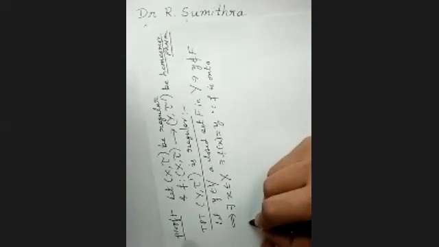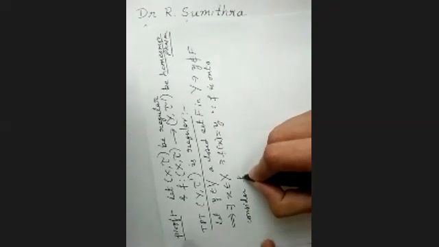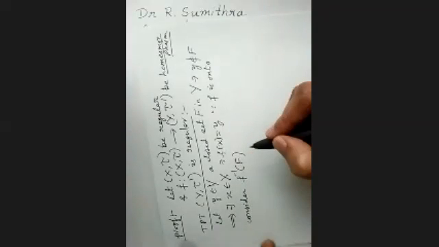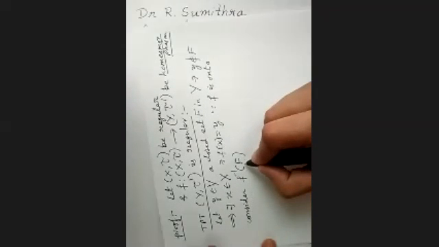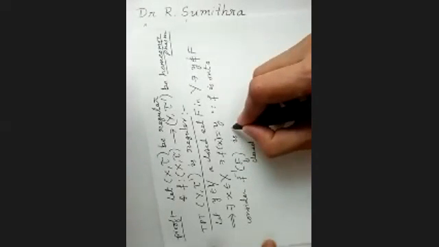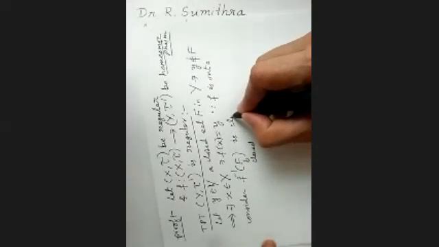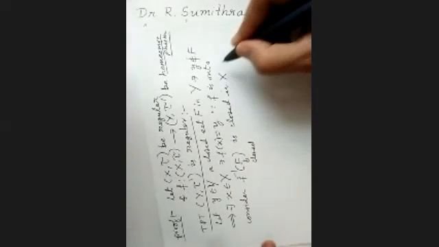Now consider f inverse of F. F is closed in Y. F inverse of F will be in X, and this is also closed in X. Why?